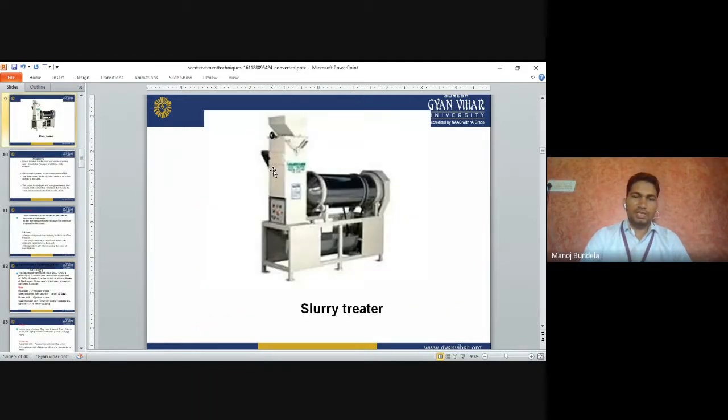So this is the slurry treater. The slurry treater has two things: this is the drum, and this is the cup. From this slurry cup, the required amount of slurry will enter, and then we will mix it, and the seed treatment will be done. This is called a slurry treater.